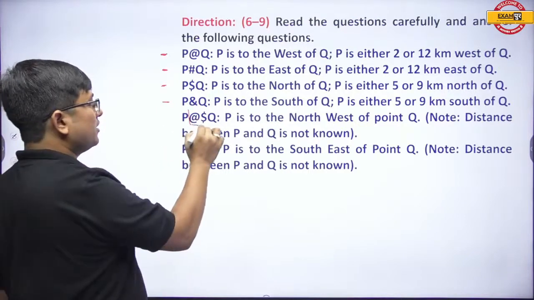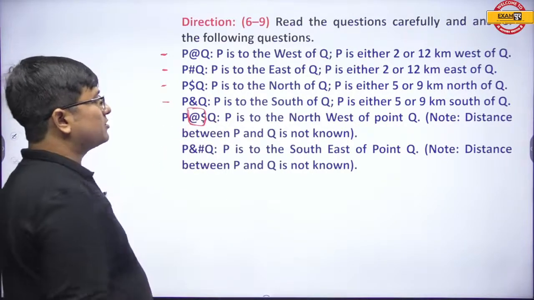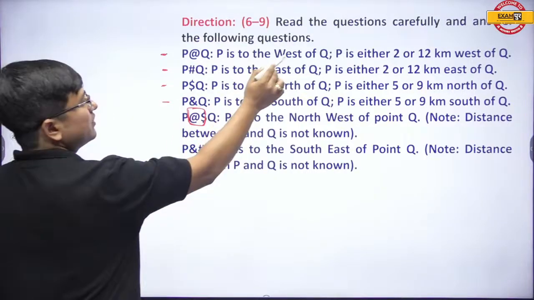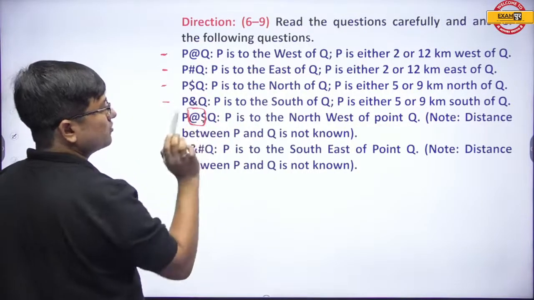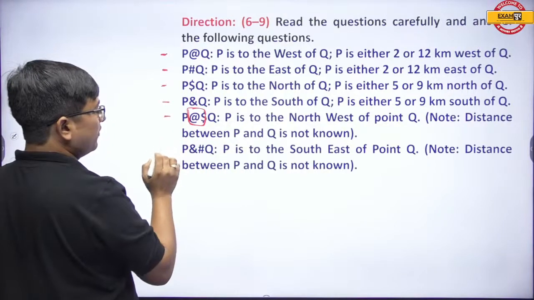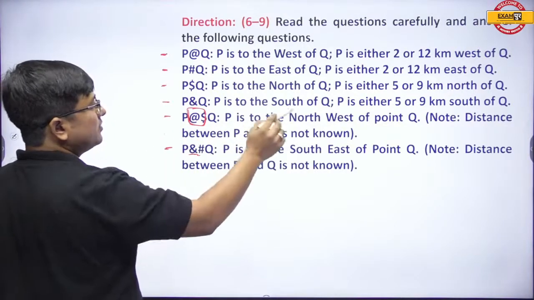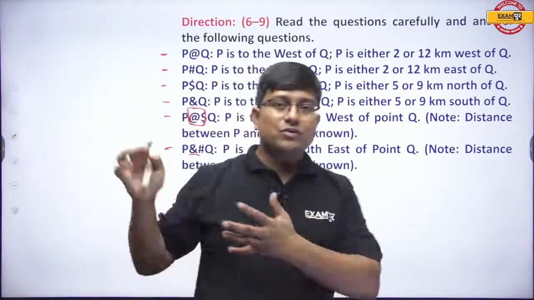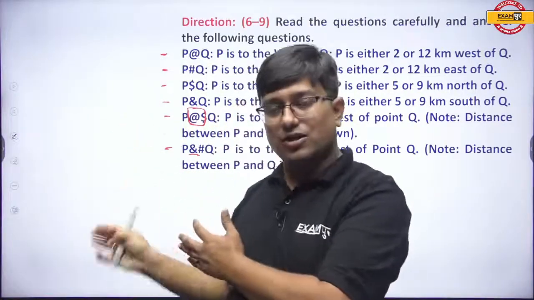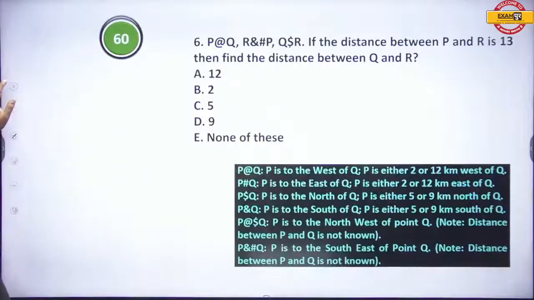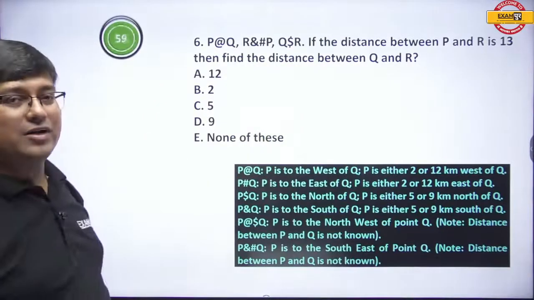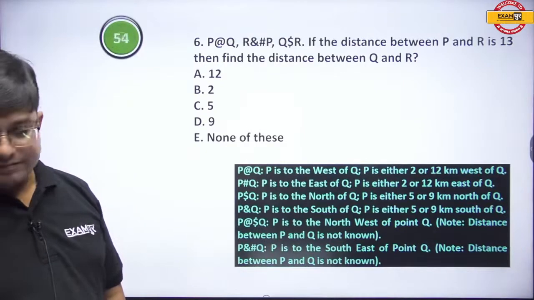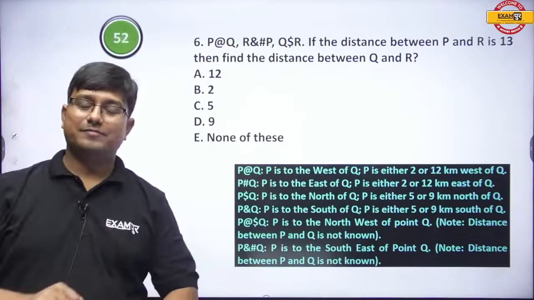Now here, at the rate and dollar means northwest. See, at the rate means west, dollar means north, so northwest, distance is not known. And here, and hash, and means south, hash means east, so southeast, distance is not known. And now we have to use the same given set of instructions in the coming questions. After every one minute I would be discussing. Quickly, everyone. Hurry up.